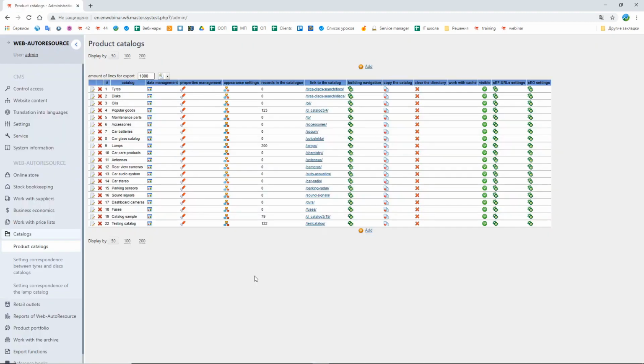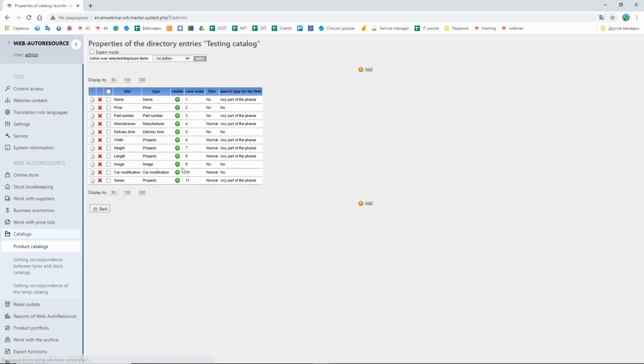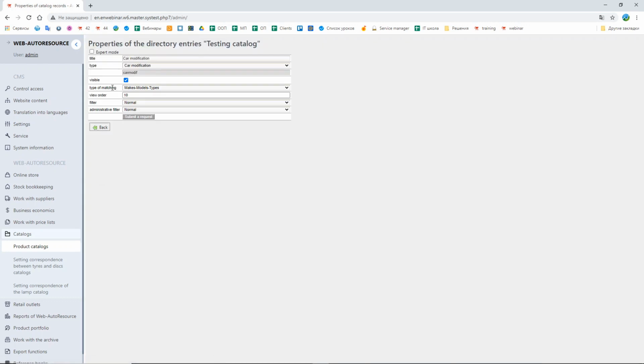Let's take a look at some other interesting properties of the catalog. Here we also have a special property called car modification. If you choose this property, you can search and filter part numbers in the catalog according to the type, the make, the model, and the type of the car. Like this.